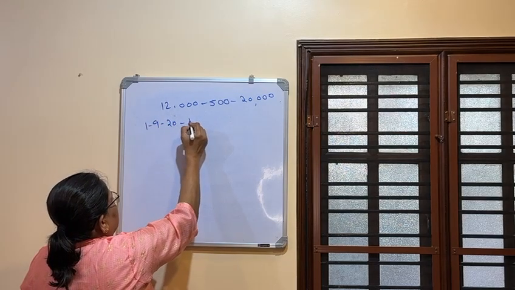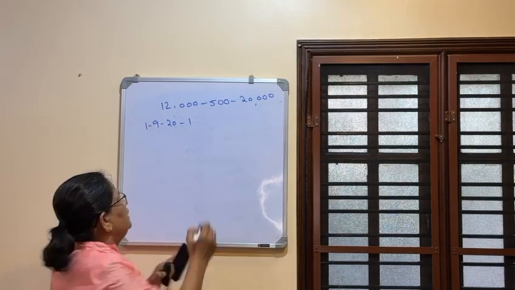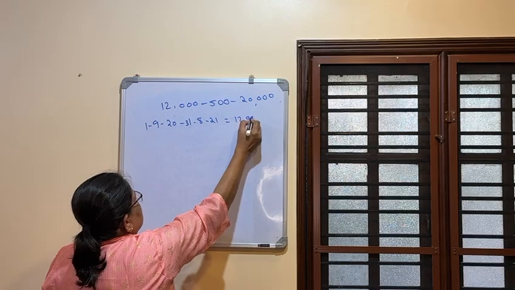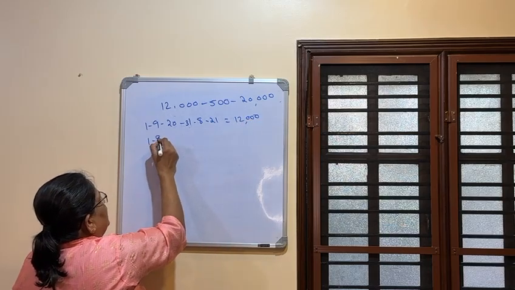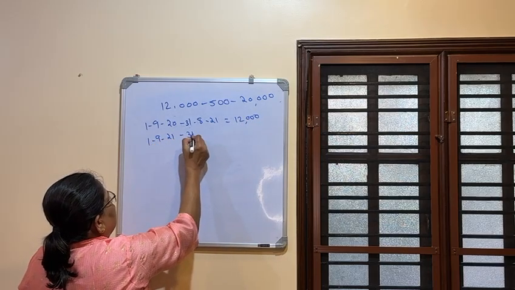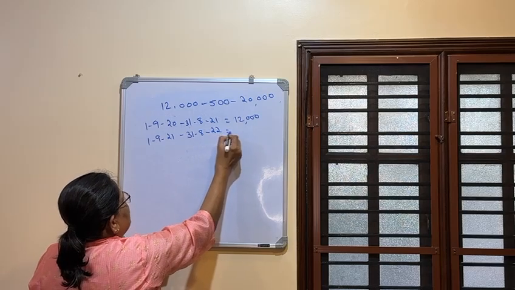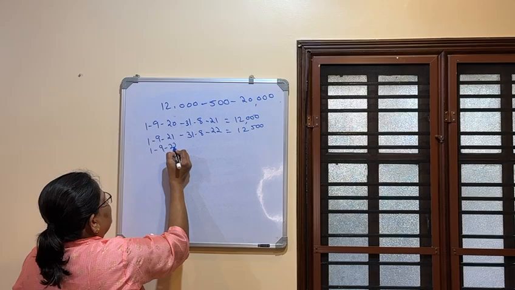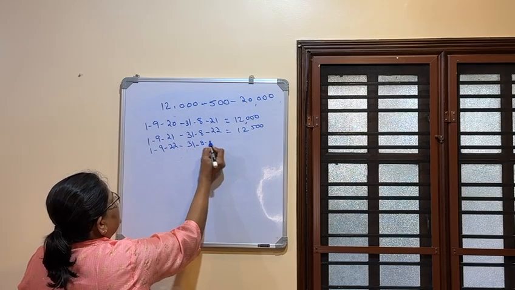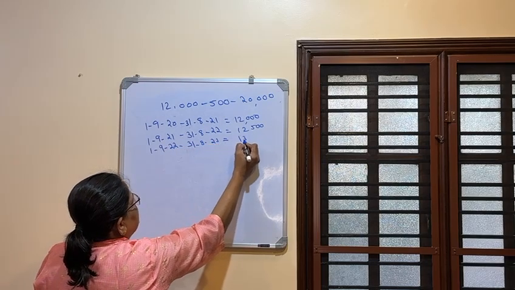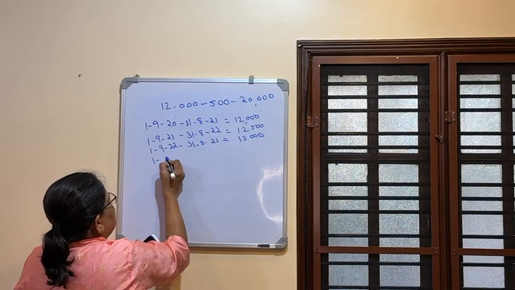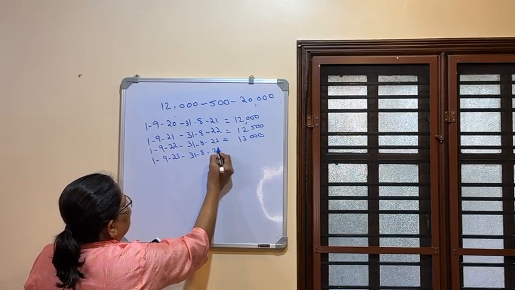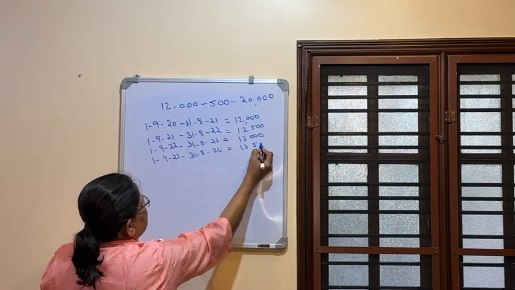1/9/20 to 31/8/21, salary will be 12,000. 1/9/21 to 31/8/22, salary will be 12,500. 1/9/22 to 31/8/23, salary is 13,000. 1/9/23 to 31/8/24 is 13,500.